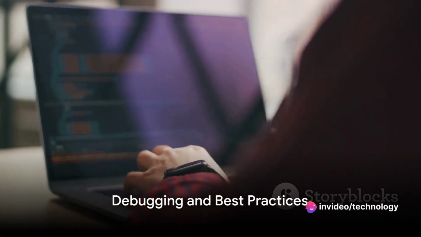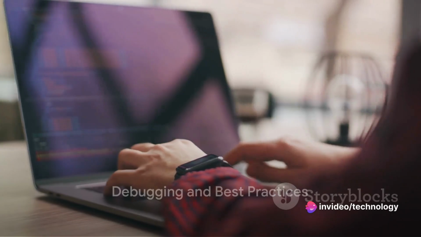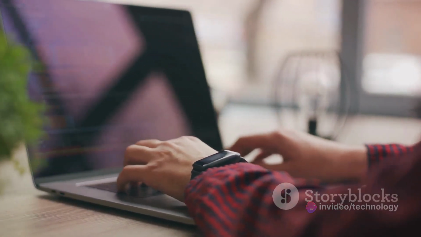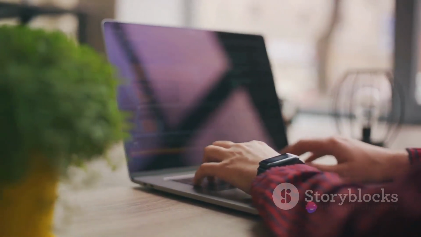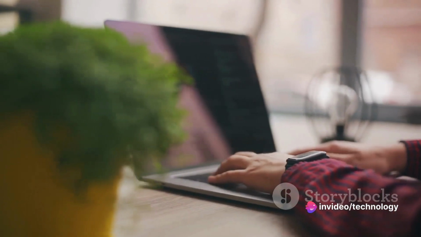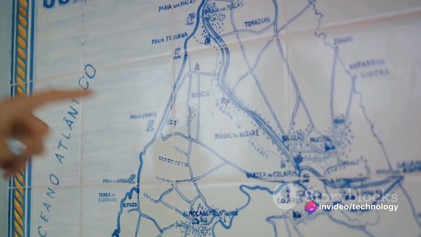Even the best programmers make mistakes, but debugging helps us find and fix them. Now, isn't that a comforting thought? No one is expecting perfection. But when things do go awry, as they inevitably will, it's good to have a safety net. That's where debugging comes in.